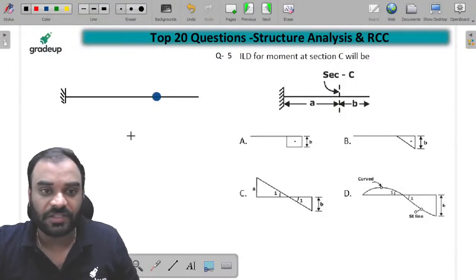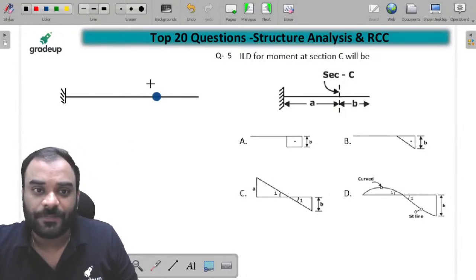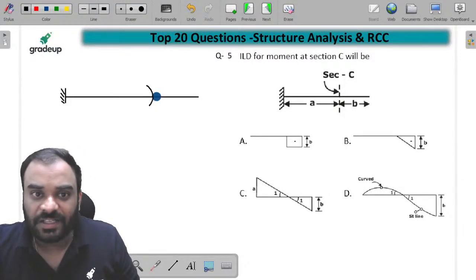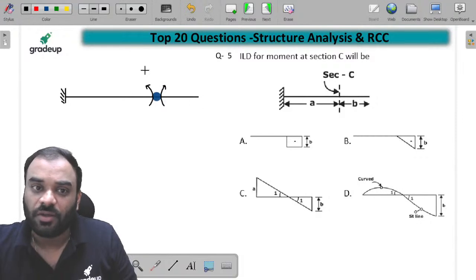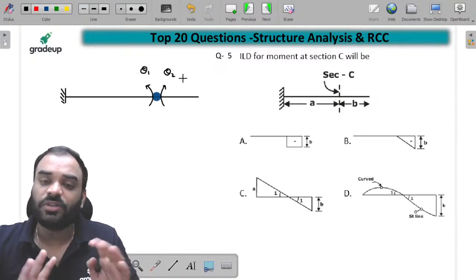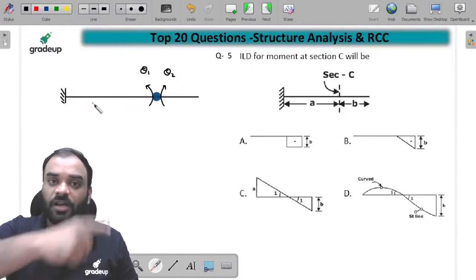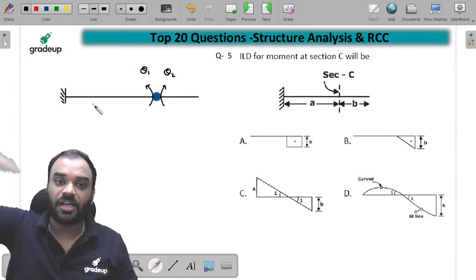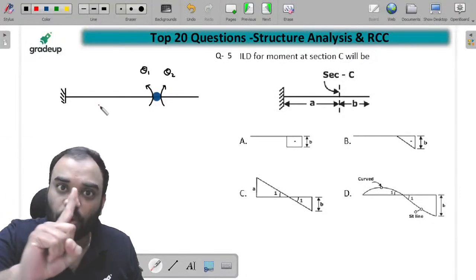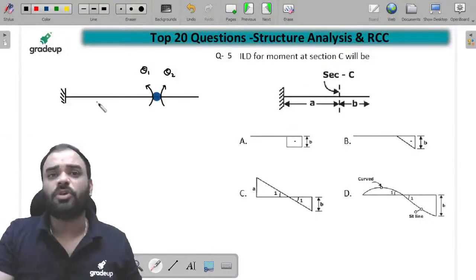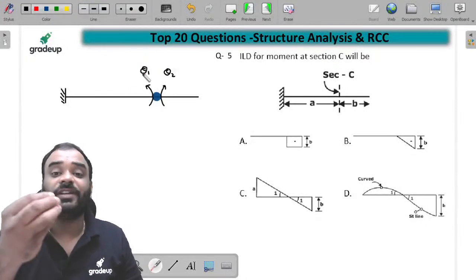We have to keep the conditions in mind. Now if we release this particular moment at section C, we have to apply the unit rotation, which is theta 1 and theta 2 in this way. But if we apply theta 1, then this particular portion will become curved, and it is practically not possible because this is a determinate structure.